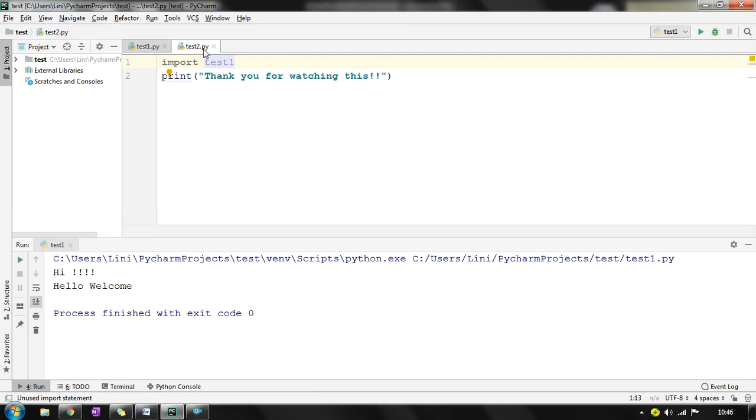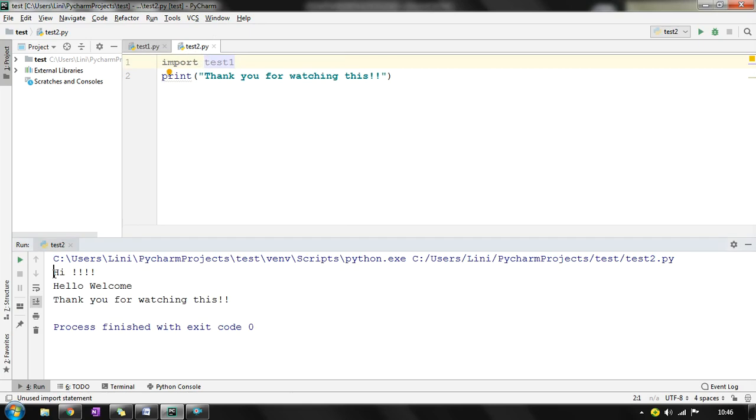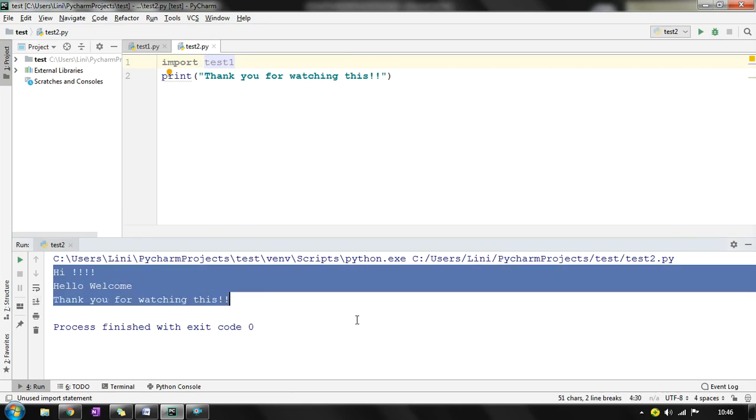Let us check. According to you, you can pause the video and think of it. As I'm importing this test1 module, definitely whatever is there in test1, it will be printed over here. So there will be 3 printed statements, because earlier in test1 we are having 2 printed statements, right? Hi and hi, hello, welcome. So as I've imported this entire module, whatever printing is there will be printed over here. So if I run this, you can check, see, all the printing statements have been executed.